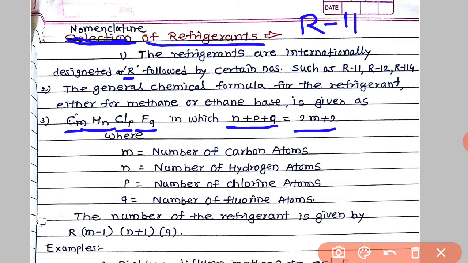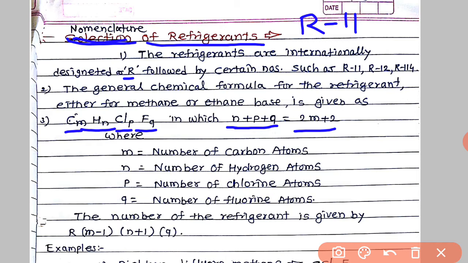Here, m is the number of carbon atoms, n is the number of hydrogen atoms, p is the number of chlorine atoms, and q is the number of fluorine atoms. Those terms are used in nomenclature. Now, from these, how do we obtain the name or number of the refrigerant?